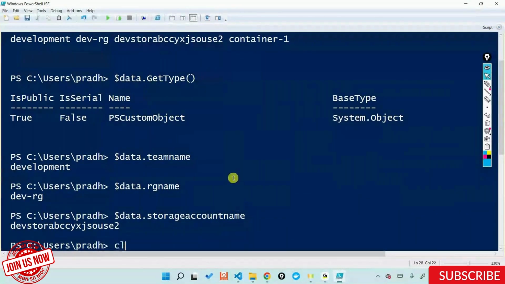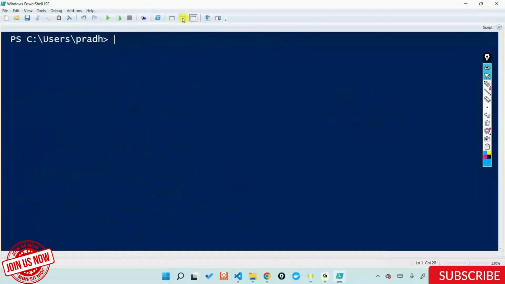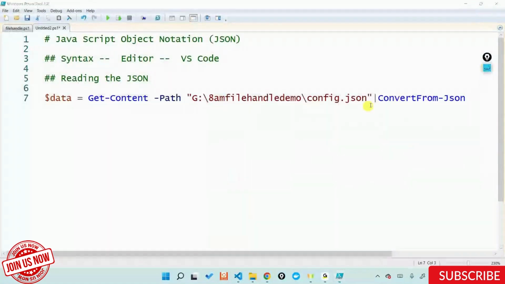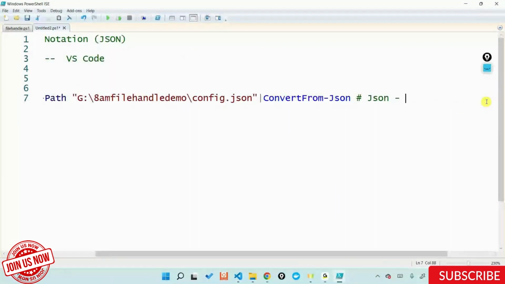So what does this really mean is something like this. After writing $data is equal to something, I just put in something called convert from JSON. Once I put in convert from JSON, this is going to convert JSON into something called a PS custom object, a PowerShell custom object, so that PowerShell can actually interact with your JSON content.